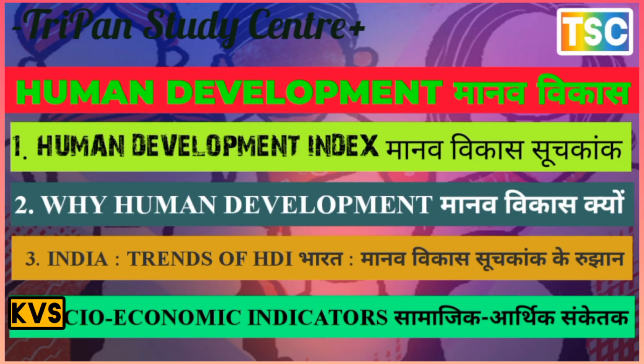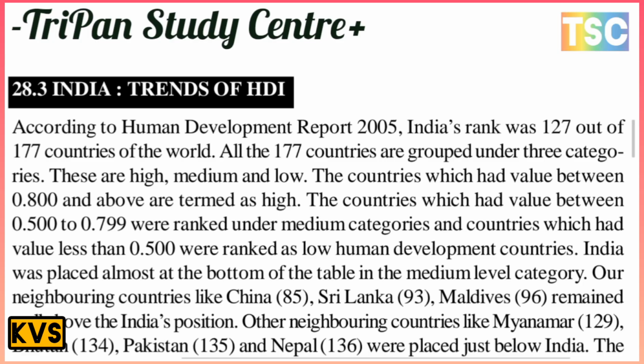The next topic is India's trend of HDI, the Human Development Index. This is a most important point. According to the Human Development Report 2005, India's rank was 127 out of 177 countries of the world. This is a very important point. India has a rank of 127, which is not a favorable condition, 127 out of 177 countries of the world.